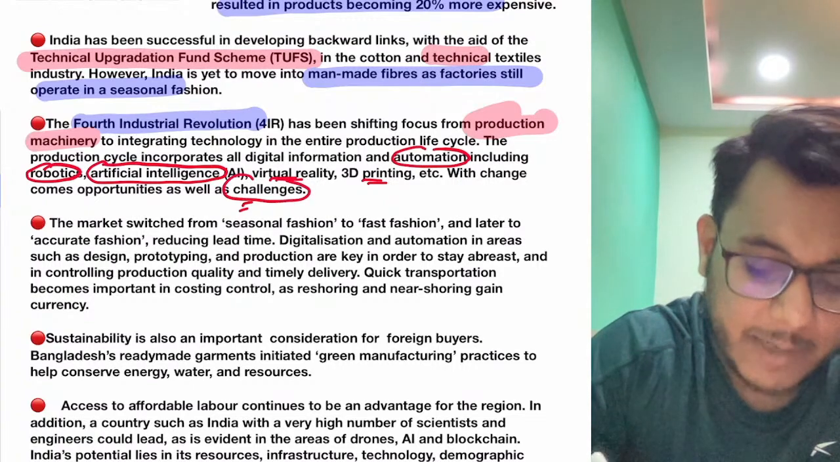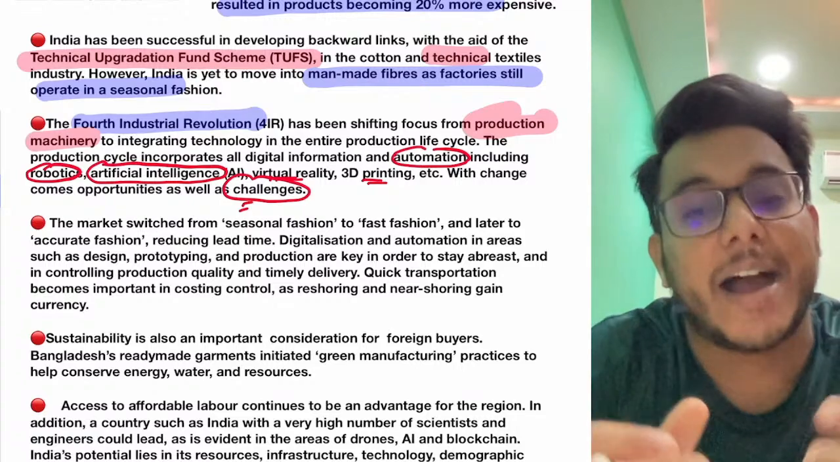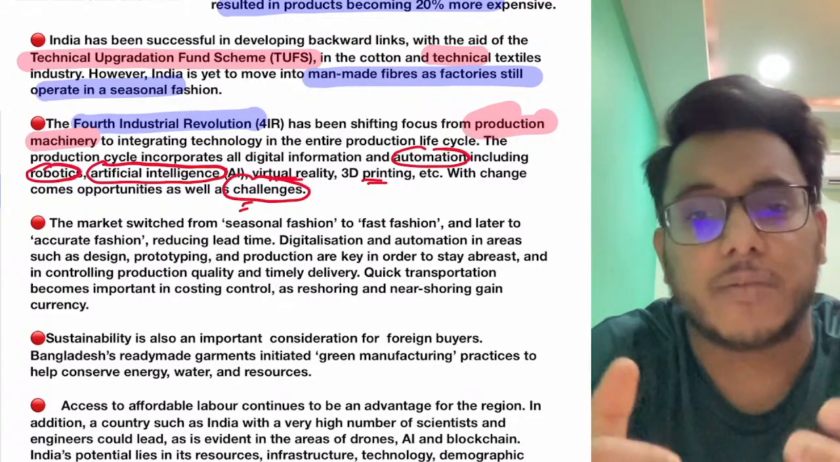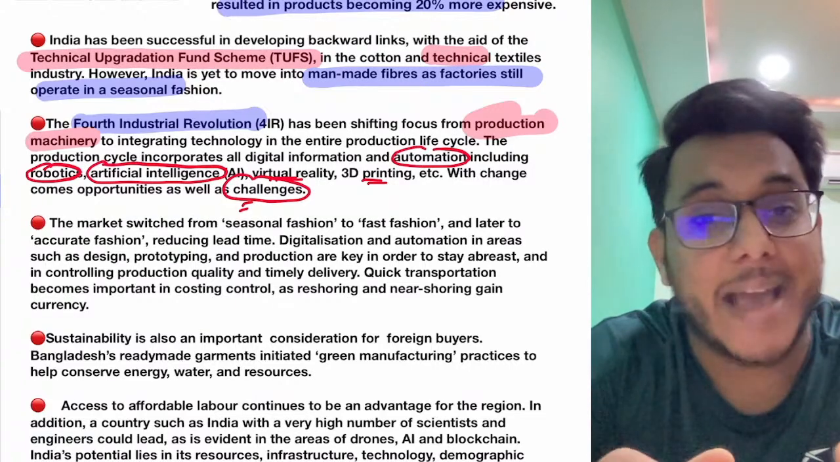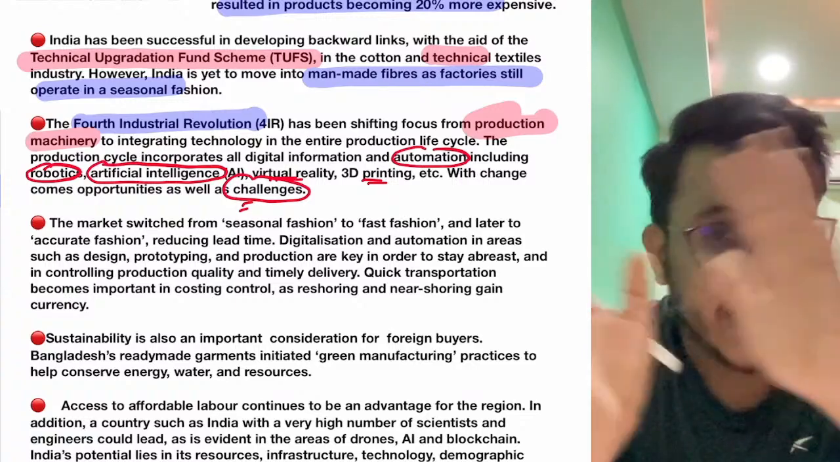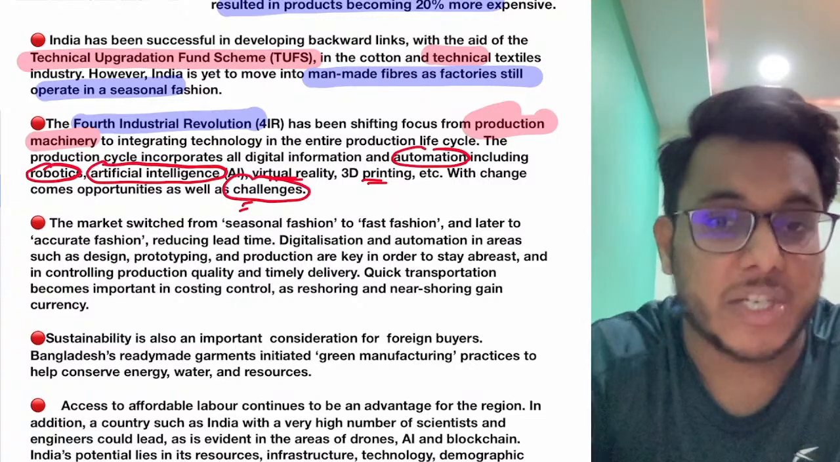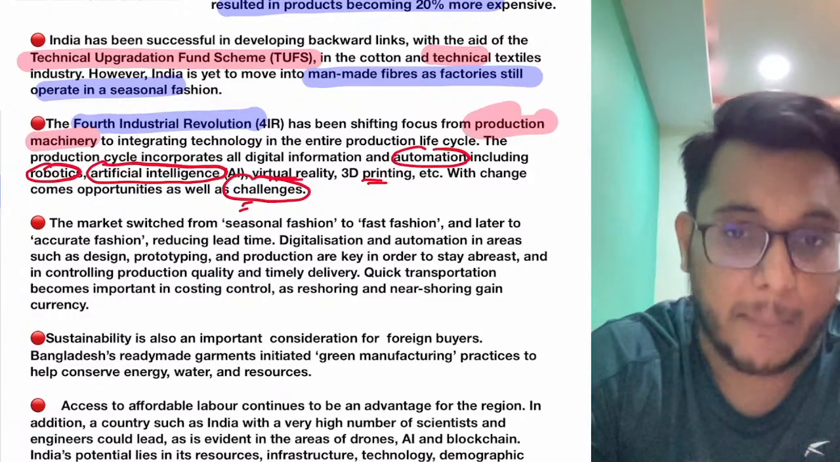First of all, the challenge that will come here is that the textile sector has traditionally been a sector which has hired a large number of people. Many of the repetitive jobs were done by manual labor. But now as artificial intelligence, robotics, etc. come, this labor will be replaced with machines and robots. So a large number of people will become unemployed.